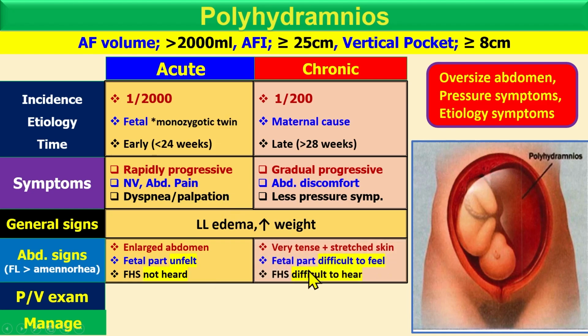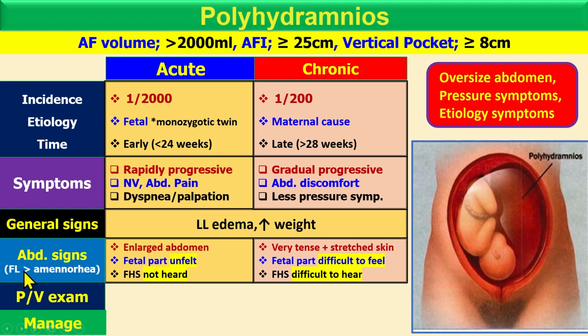While in the chronic, the skin is very tense and stretched, fetal parts can be felt, but with difficulty, and it is difficult to hear. But in the acute, it's unfelt. You cannot feel it anyway. But here some experienced doctors can feel it or can hear the fetal heart sound.